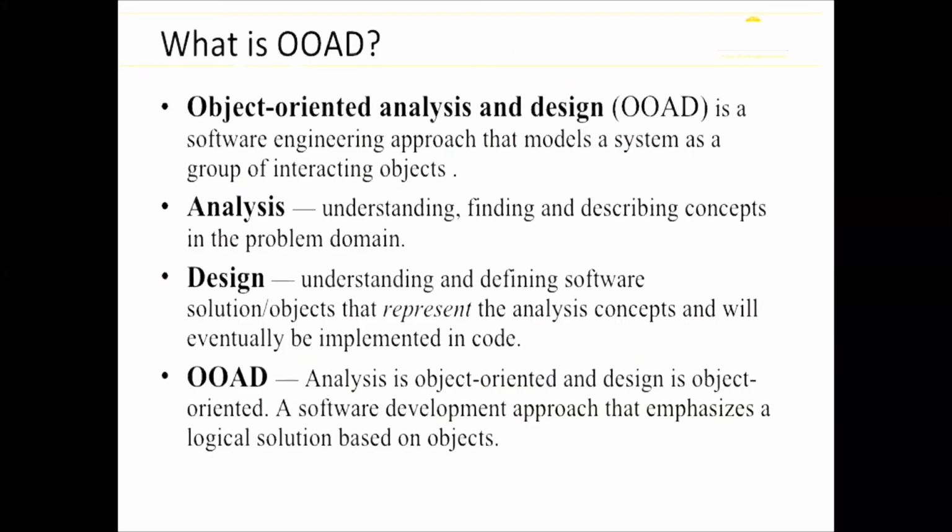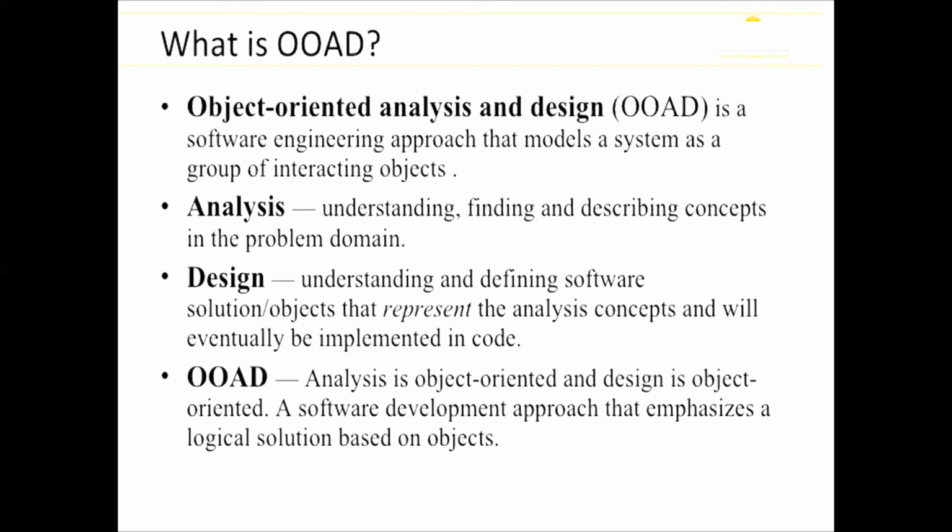What is object-oriented analysis and design? It is a software engineering approach that models a system as a group of interacting objects. Analysis means understanding, finding, and describing components and the problem domain. Designing means that once we do the analysis, whatever the classes will be, what the objects will be, and how they will interact, we prepare a model.